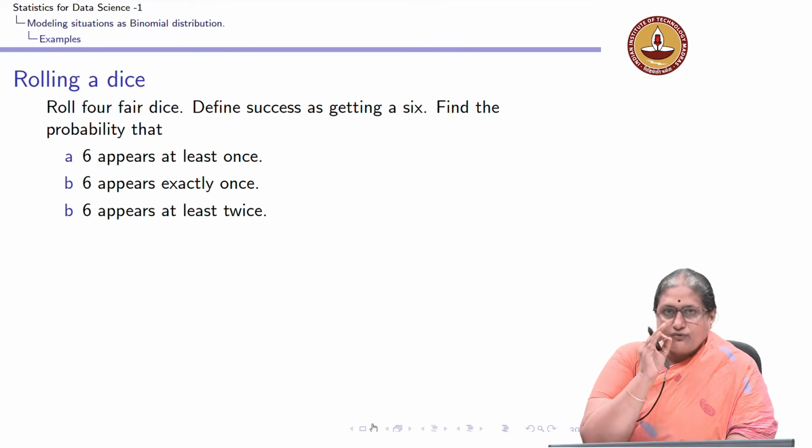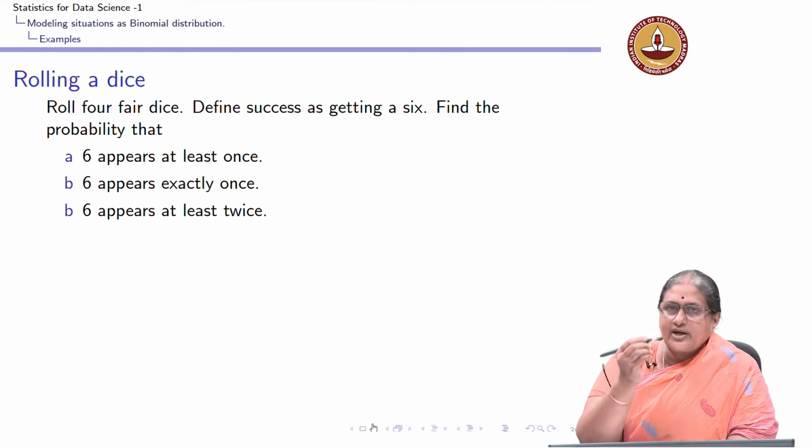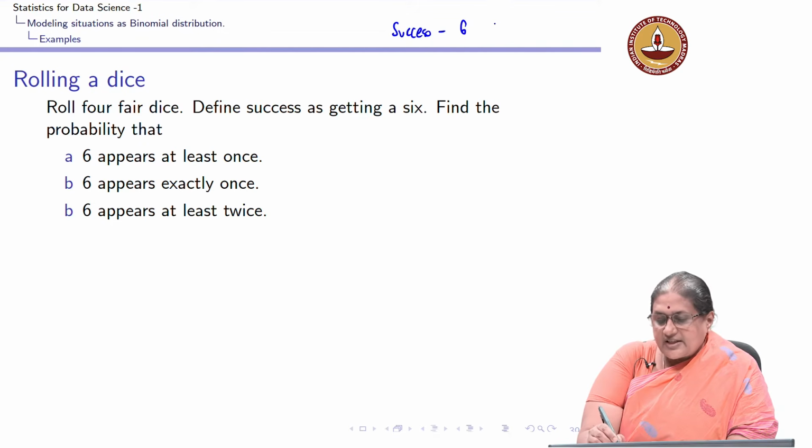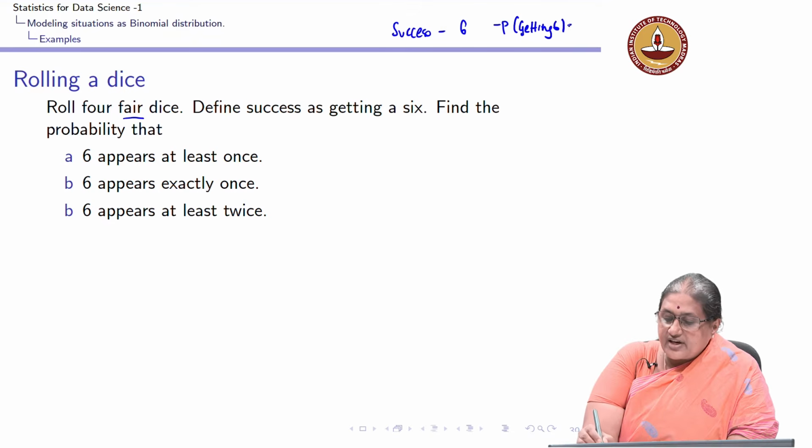So, I have 4 dice, I am going to roll them, and we have already seen the Bernoulli trial. When I roll a die, I define a success as getting a 6. Because it is a fair die, the probability of getting a 6 is 1 by 6.